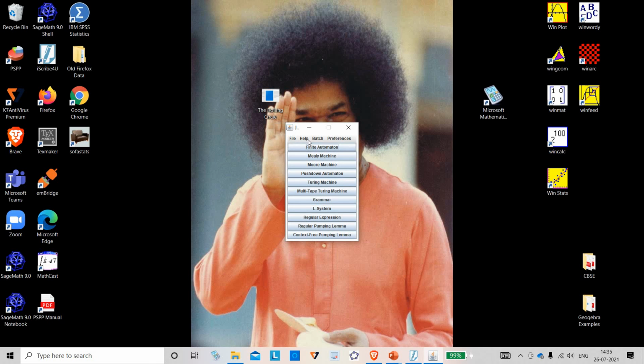Right. See here, in one menu I touched on finite automata. Mealy machine, Moore machine, pushdown automata, Turing machine. You must have heard Turing designed this, which will mimic a modern computer. Whatever the computer does, we can find out in the Turing machine. That is a deeper concept. So other concepts are sitting there.